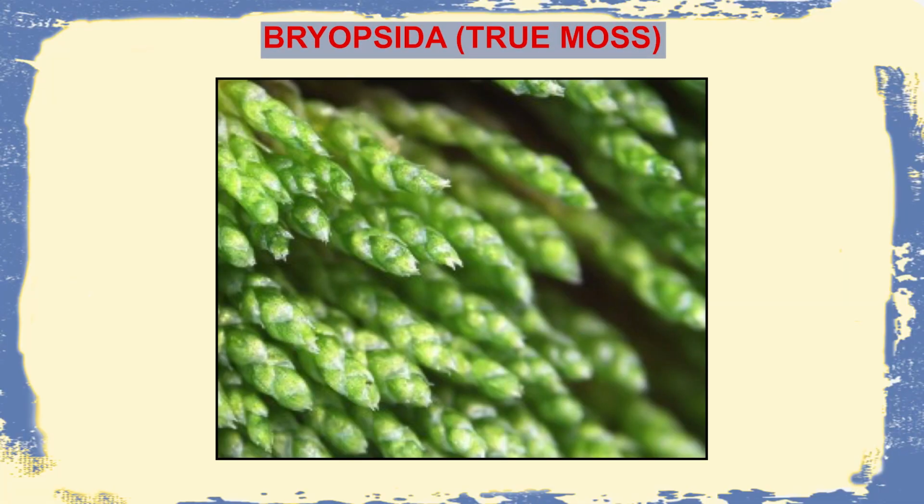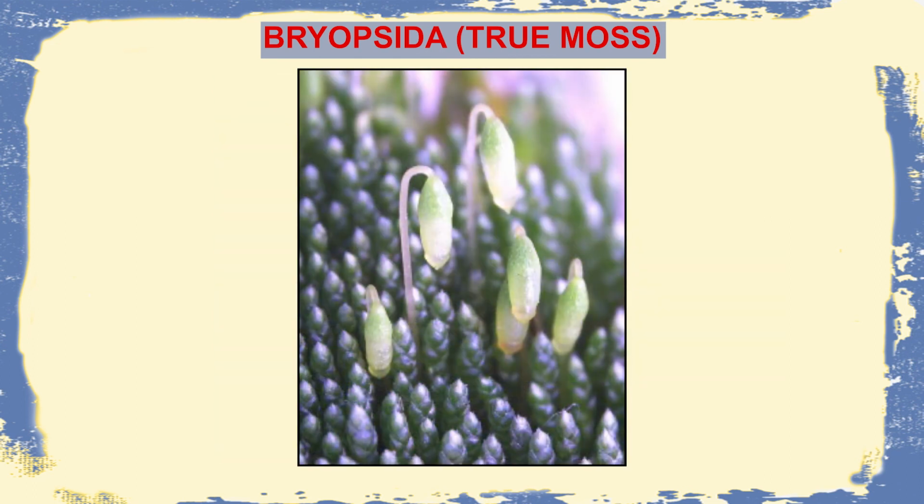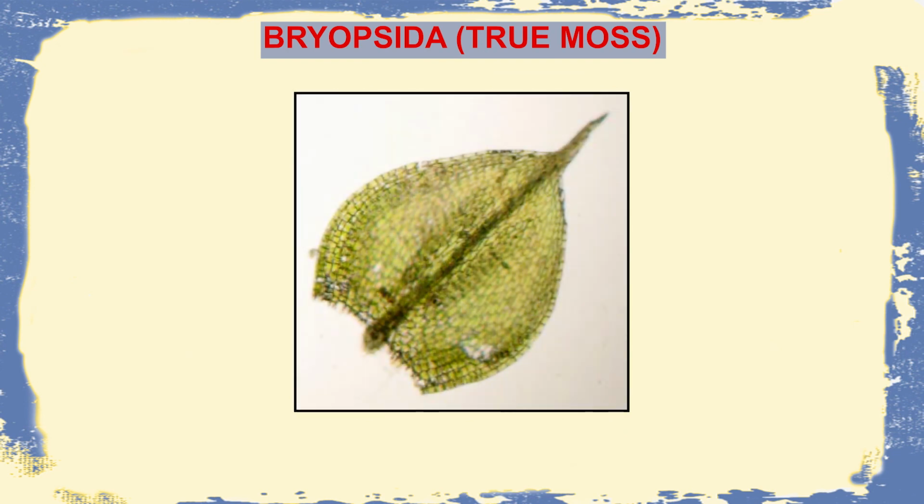The Bryopsida, which is also known as the true moss, is the next group. Here the sporophyte is elevated by an elongated structure known as the seta, and at the top there is an ovular structure known as the capsule. On seeing the leaf, we can see a distinct midrib is present. This is one of the most important identifying characters of the group Bryopsida.